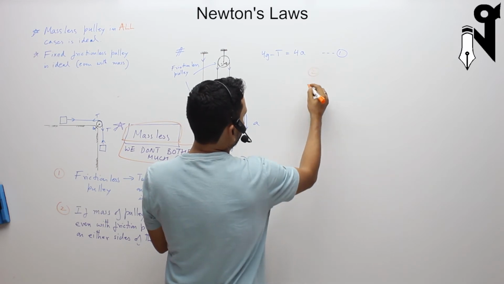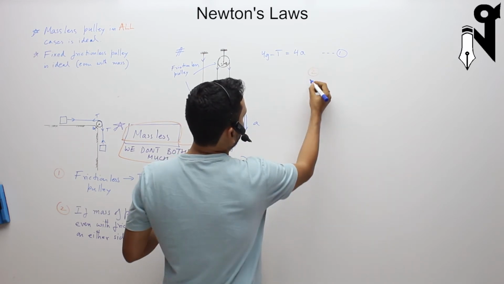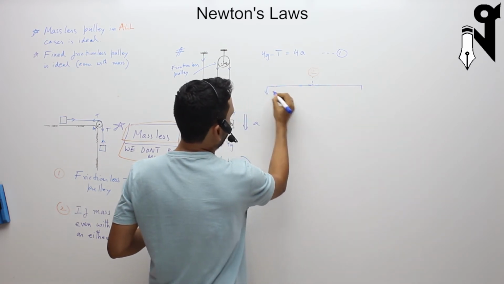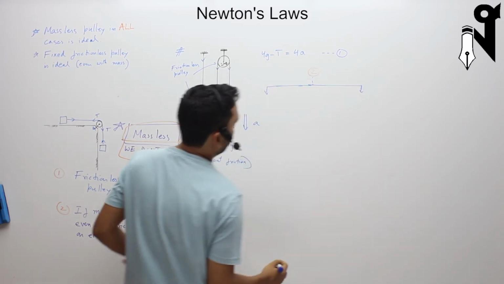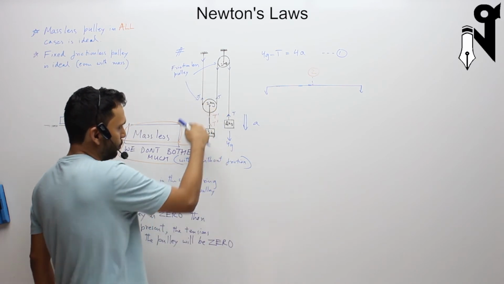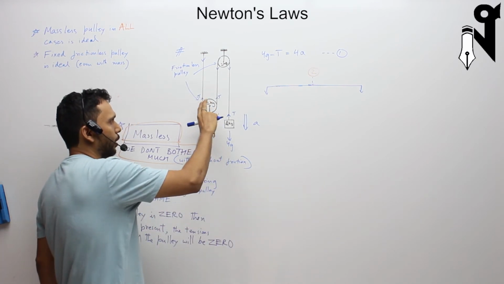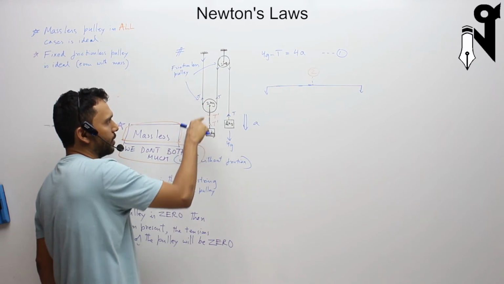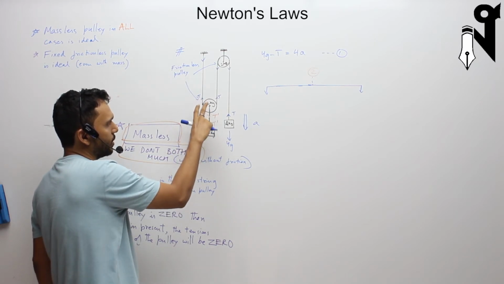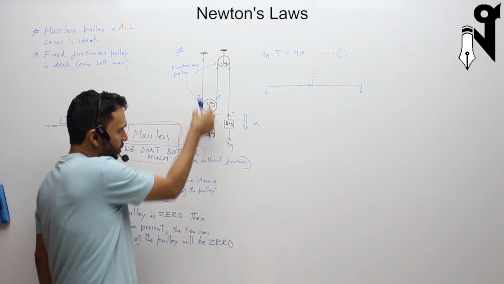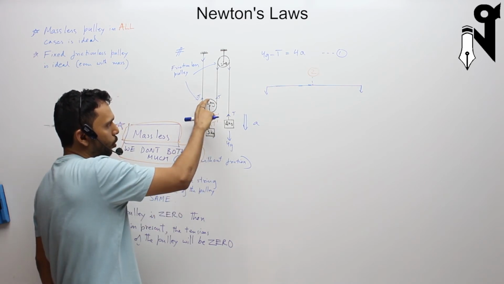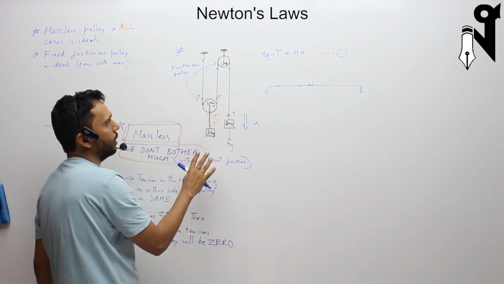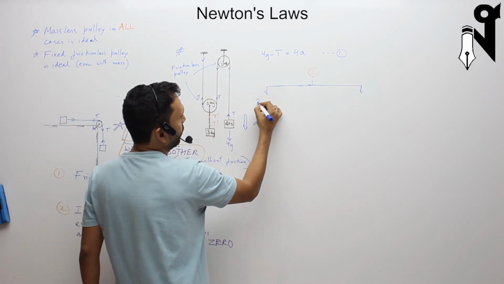Equation number 2 can be written in two ways. We'll use any one method to solve it. One way, the better way to do it quickly, is taking both of them together. Both of them make a 5 kg thing. Then what's the external force on it? 5g is the total weight of this, and 2t is the pull upwards. And ultimately it is going up. So what do we have?